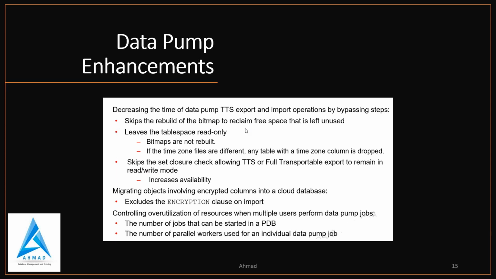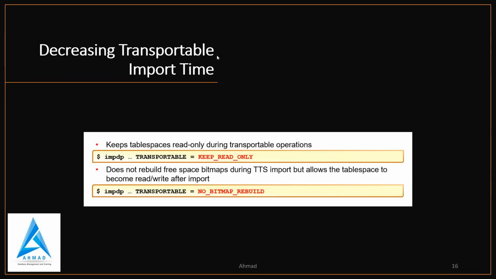So you can decrease the time of Data Pump TTS export and import operations by skipping these steps. Skip the rebuild of the bitmap to reclaim free space that is left unused. Leave the tablespace read only, and skip the set closure check, allowing TTS or full transportable export to remain in read-write mode, migrating objects involving encrypted columns into a cloud database, and controlling overutilization of resources when multiple users perform Data Pump jobs. So these are the enhancements that happen in 19c.